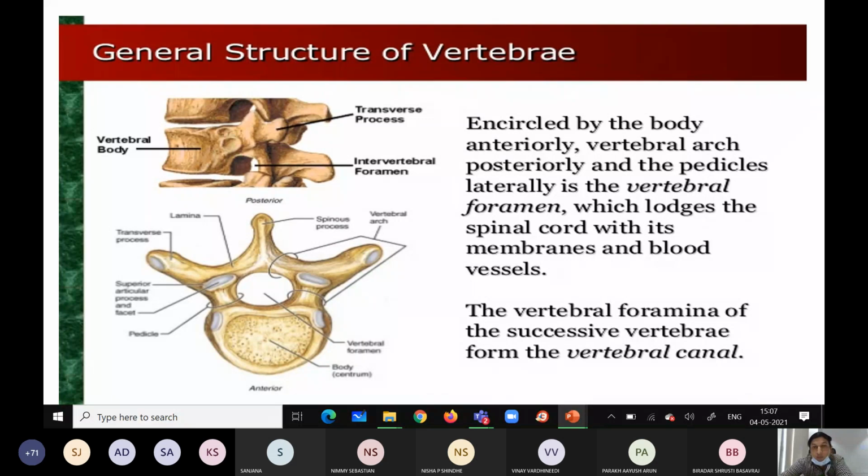There are specific differences between thoracic, lumbar and cervical vertebrae; you should know them for viva. Vertebrae have vertebral foramina, and successive vertebrae form the vertebral canal, through which important structures pass.